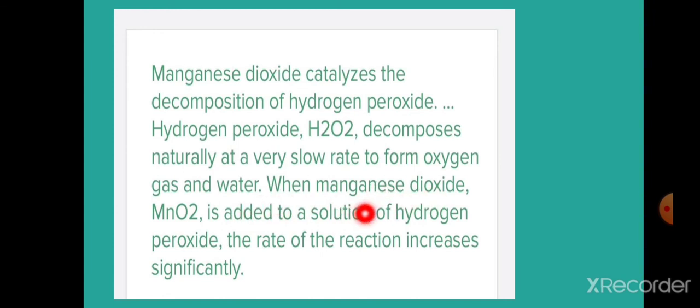When manganese dioxide is added to a solution of hydrogen peroxide, the rate of the reaction increases significantly. This is the way we can prepare oxygen. This is one important method for the preparation of oxygen.